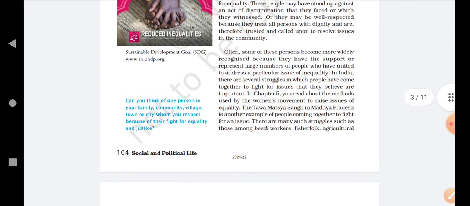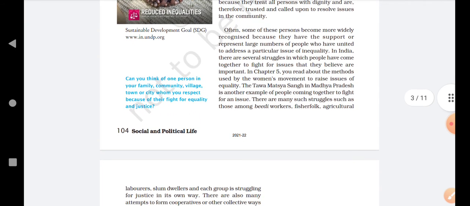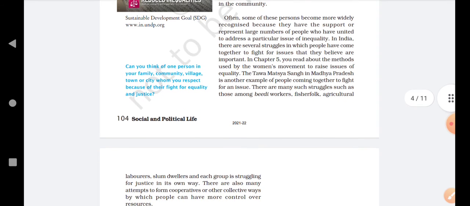In India, there are several struggles in which people have come together to fight for issues that they believe are important. People come together in front of society and fight for the things they really feel are important. In chapter 5, you read about the methods used by the women's movement to raise issues of inequality.